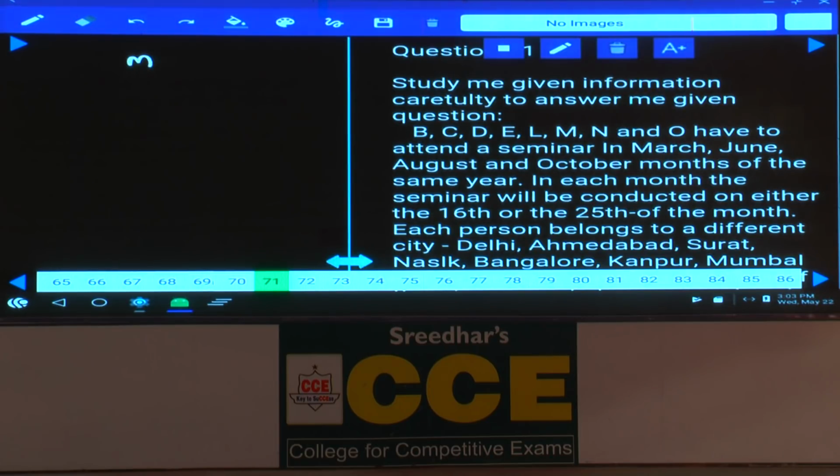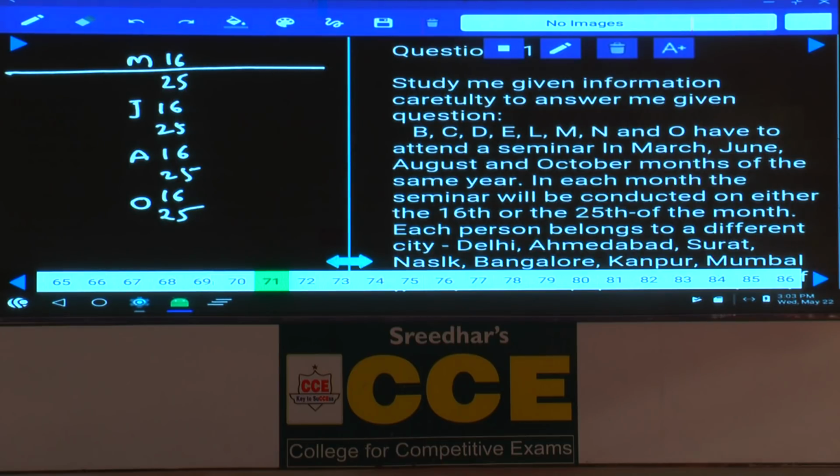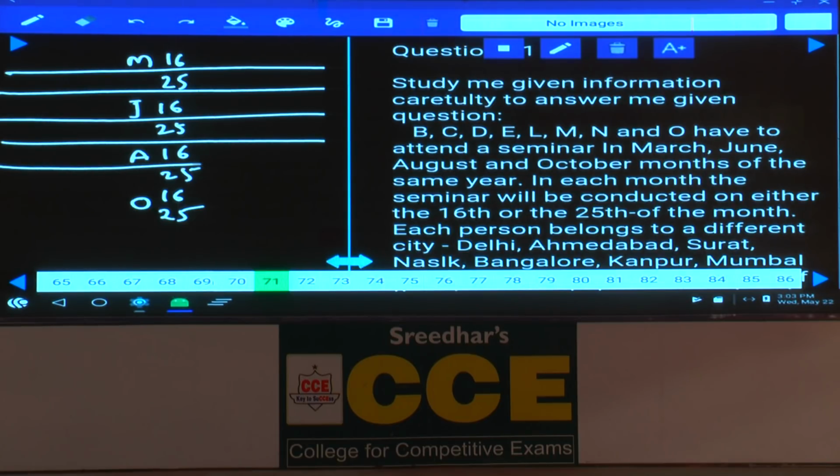March, June, and in each month there are 2 different dates. Tell me, what are those 2 different dates? One is 16th, March 16, and March 25th. Next one is June 16th and June 25th. And after March and June, the next one is August 16th and August 25th. And finally, October 16th and October 25th. Hence, this is the information given. Now, in total we have 8 persons who have to attend a seminar on these 8 different dates.